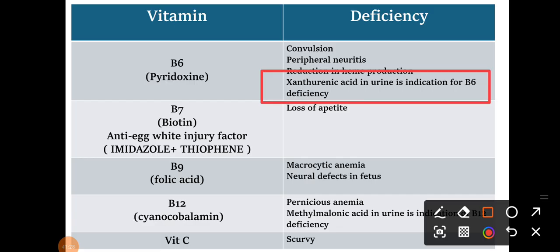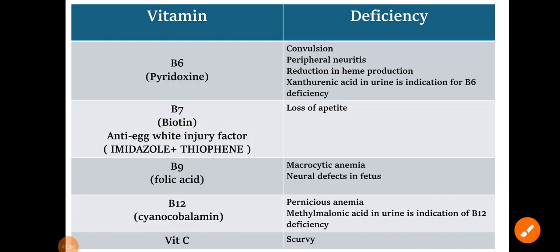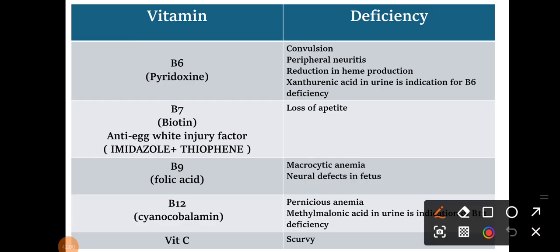Then what about B7? That is loss of appetite. It is also called biotin and the anti-egg white injury factor. In the structure we have seen it is made up of an imidazole and thiophene ring. So guys, please remember the structure of all the vitamins, at least the basic ring present in each vitamin. Then folic acid: deficiency causes macrocytic anemia and neural tube defects in the fetus. And B12 causes pernicious anemia, and methylmalonic acid in urine is an indication of B12 deficiency, so remember methylmalonic acid here.